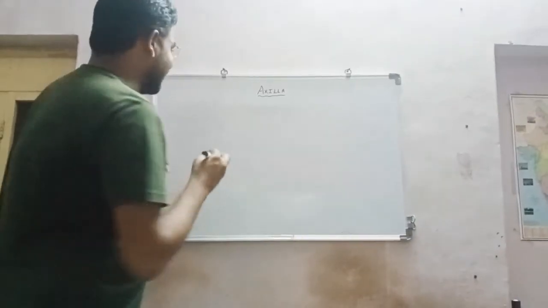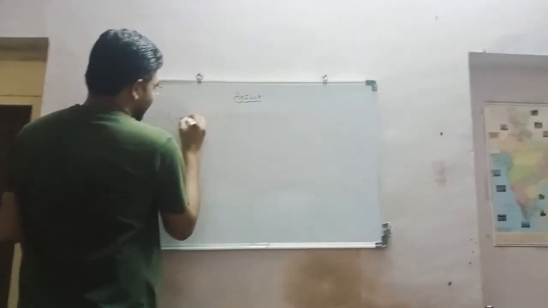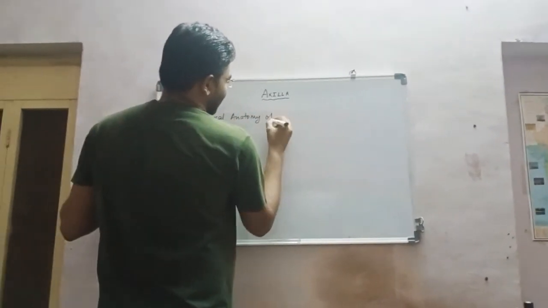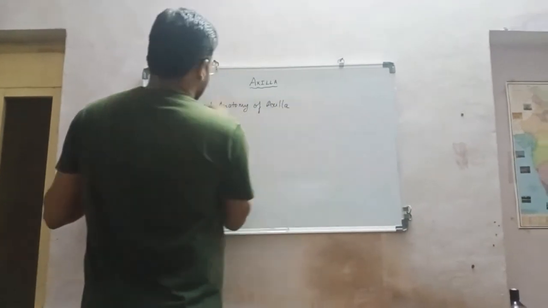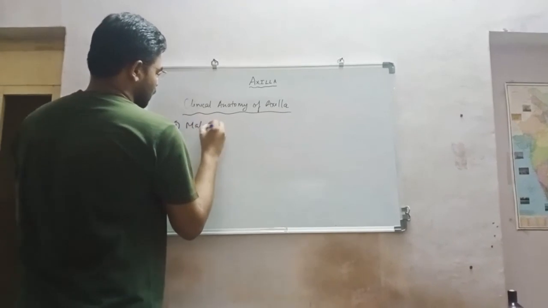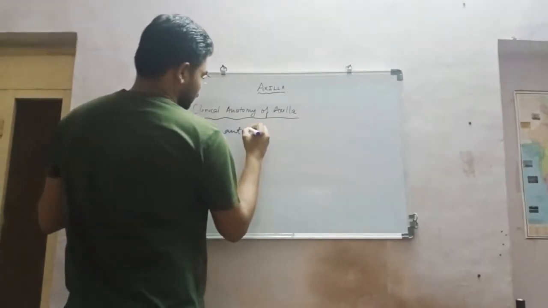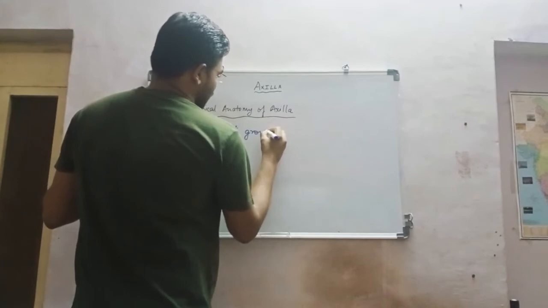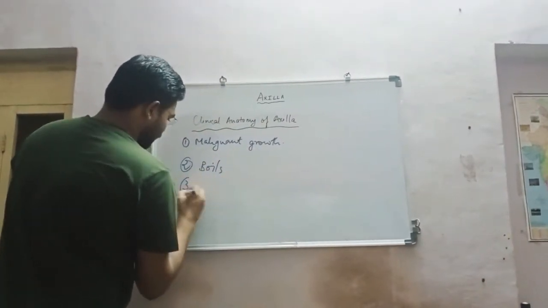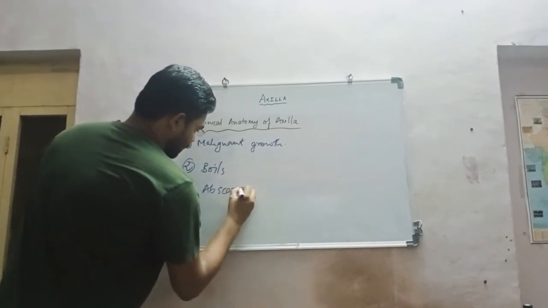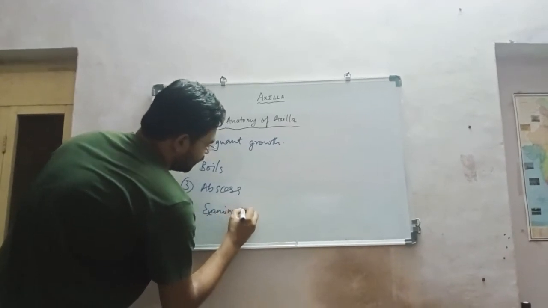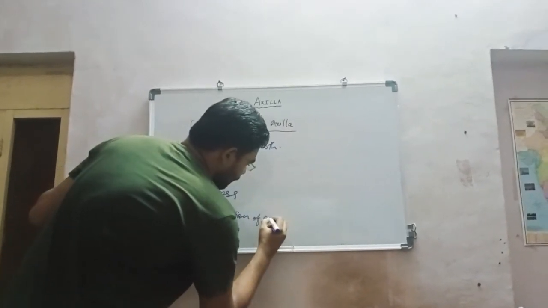Now the clinical anatomy of the axilla. For the practical, first of all, there is malignant growth, which is tumor-like. Second one is boils. Third one is abscesses. And fourth one is examination of the axillary artery.